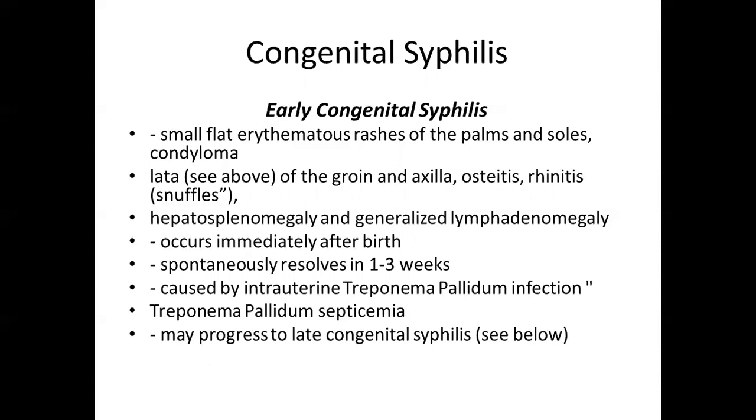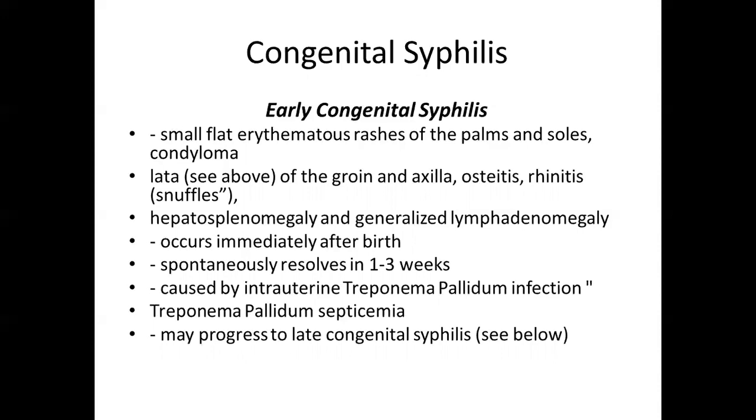Then occurs immediately after birth. Spontaneously resolves in 1 to 3 weeks. Caused by intrauterine Treponema pallidum infection. The mother is having a perineal infection. So when the baby passes via the perineal canal, it can happen in normal delivery cases. Treponema pallidum septicemia may progress to late congenital syphilis. So this is about early congenital syphilis.